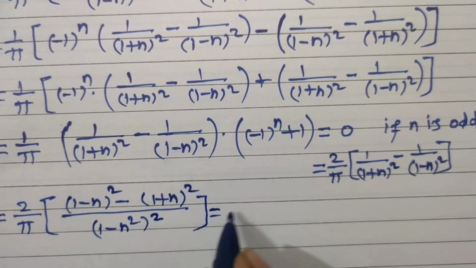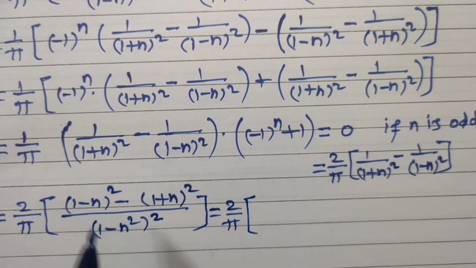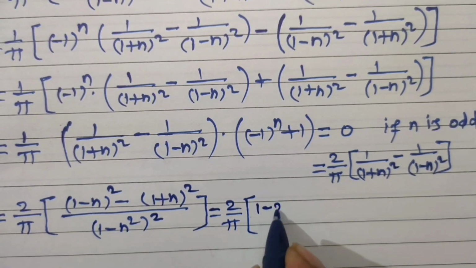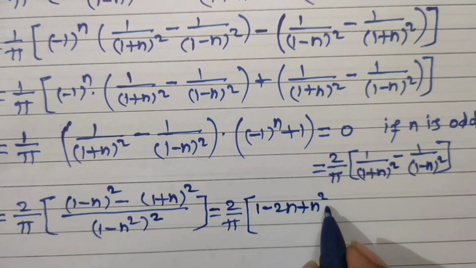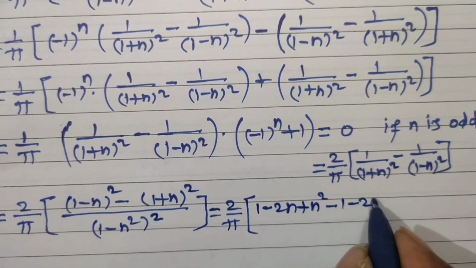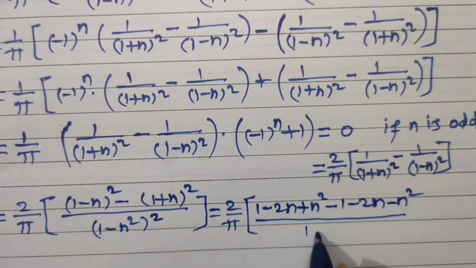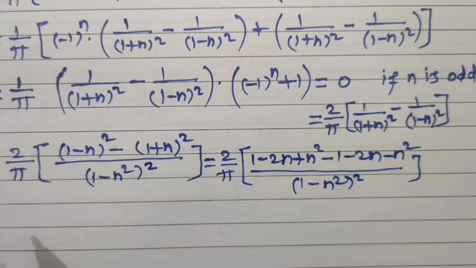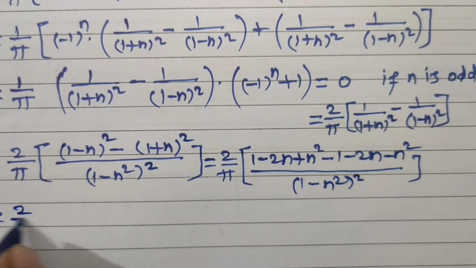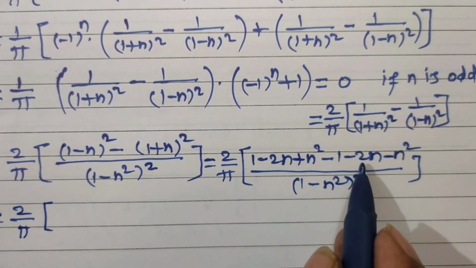So simplify again. This is equal to 2 upon pi into bracket square of this bracket 1 minus 2n plus n square minus square of this bracket 1 plus 2n plus n square divided by 1 minus n square its square. Again simplify. Bn is equal to 2 upon pi. Here minus 2n minus 2n, minus 4n.